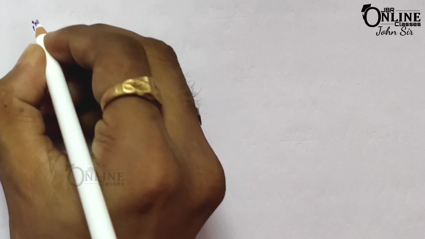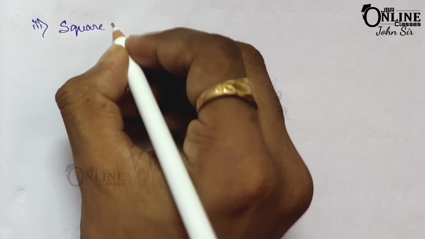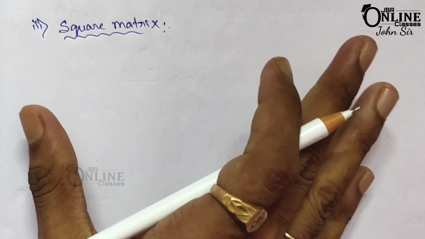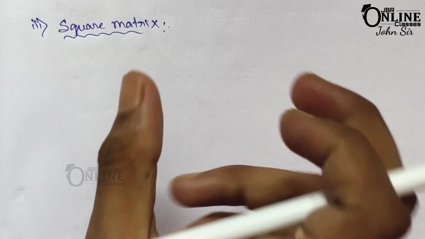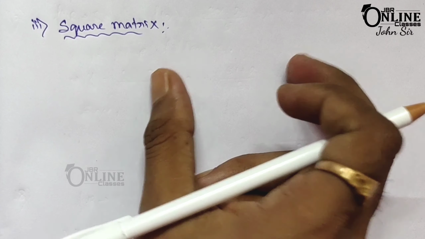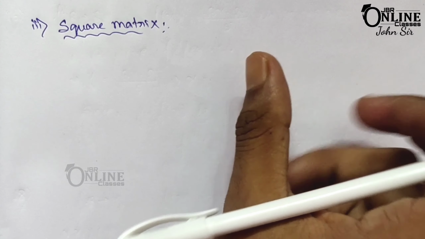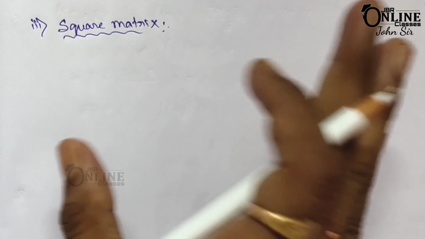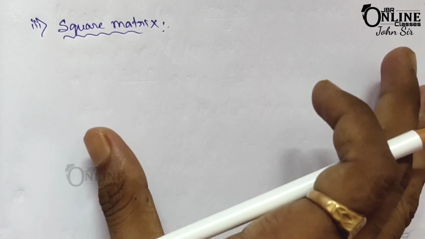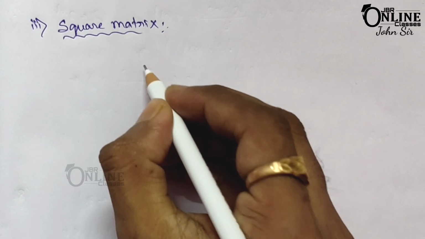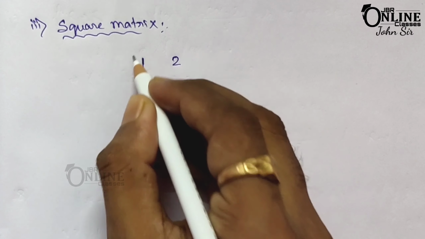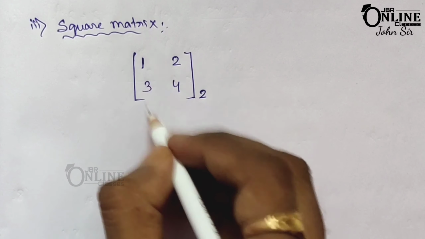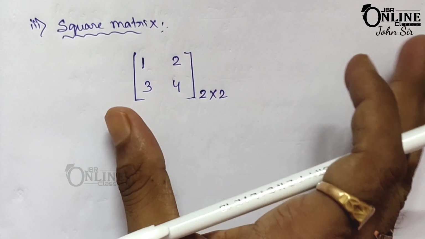The third one is square matrix. A matrix in which the number of rows is equal to the number of columns. In a matrix, if the number of rows and the number of columns are equal, then it's called a square matrix. Suppose here is an example 1, 2, 3, 4. So this is a matrix where the number of rows equals 2 and the number of columns equals again 2. That means a 2 by 2 matrix.